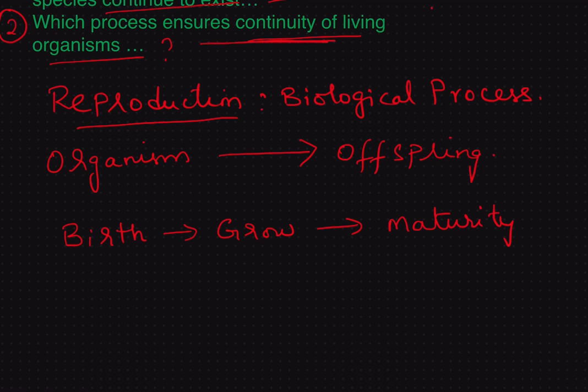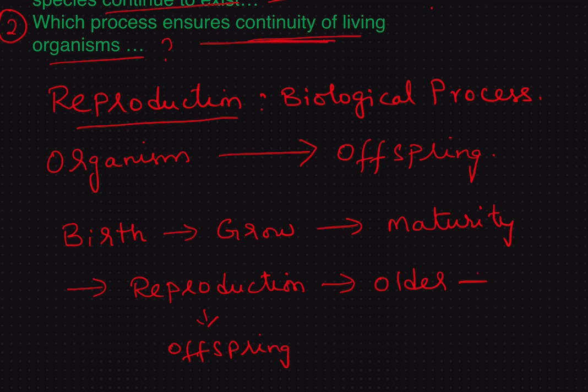Once it reaches maturity, it undergoes reproduction, where it produces offspring, that is, young ones which are similar to the parent. After reproduction it will grow older and ultimately die.